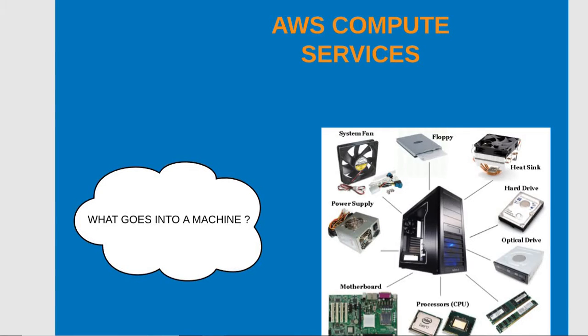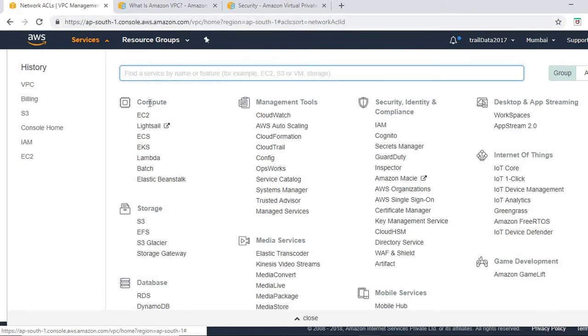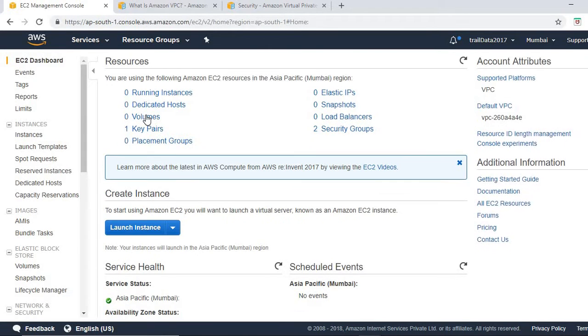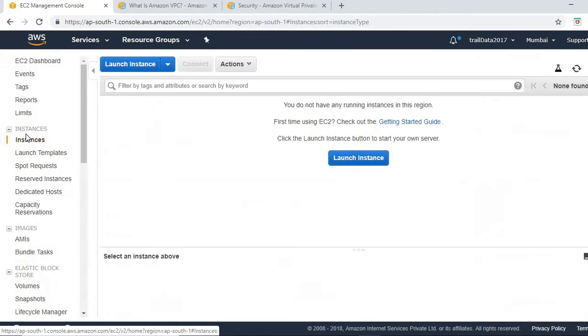If I briefly talk about EC2 first over here, this is just an introductory session to EC2. This is the compute service that I'm talking about. I'm just trying to establish some analogy. Although I've not configured any instance, let's say I want to launch an instance.